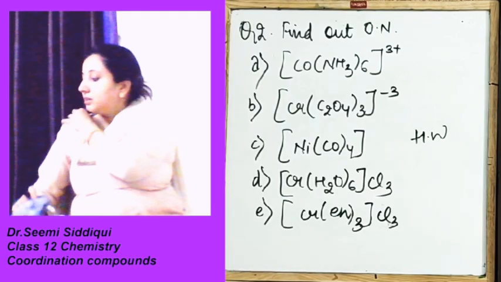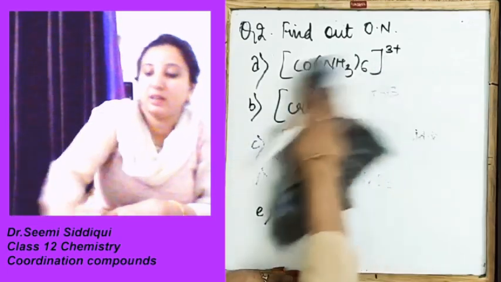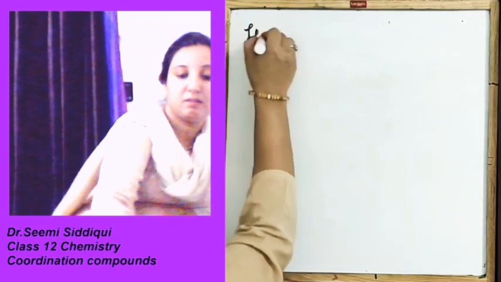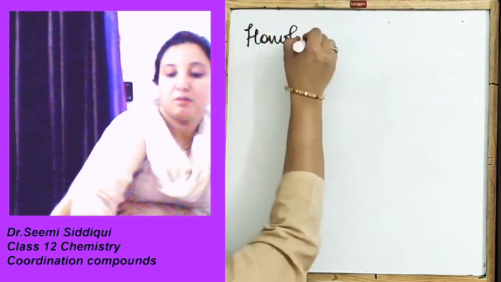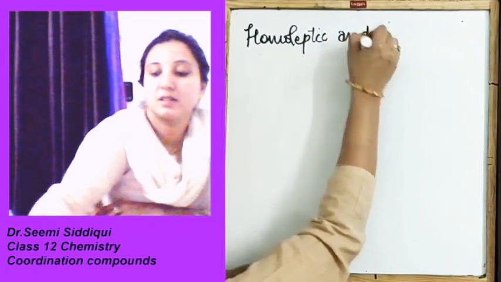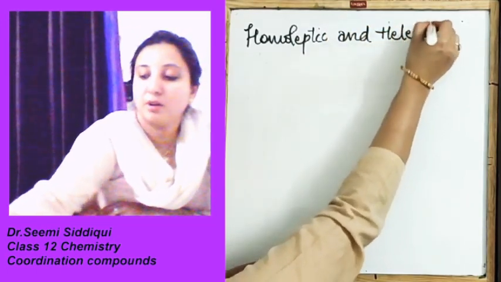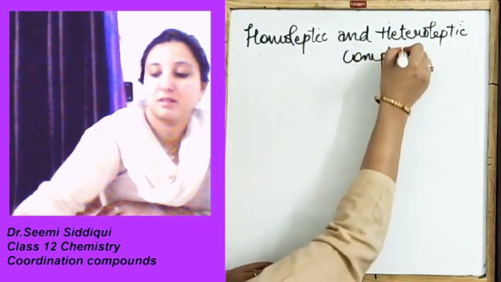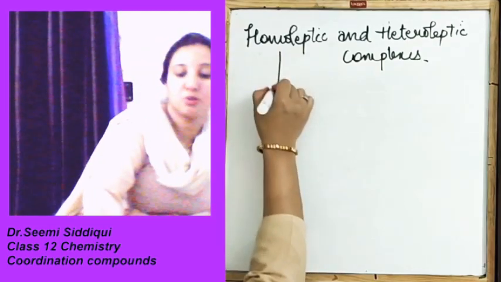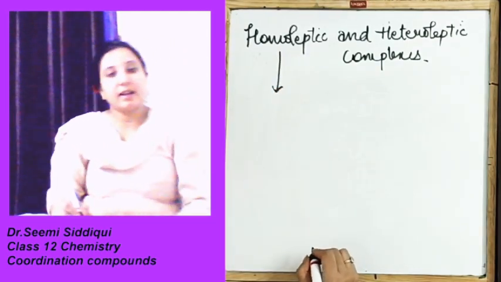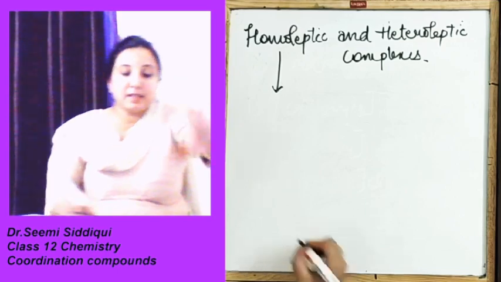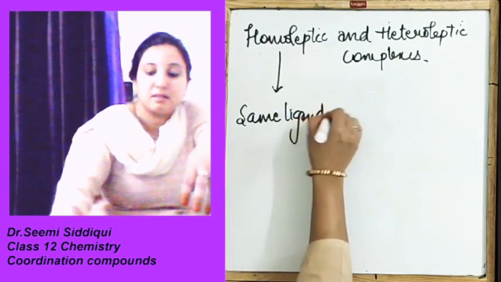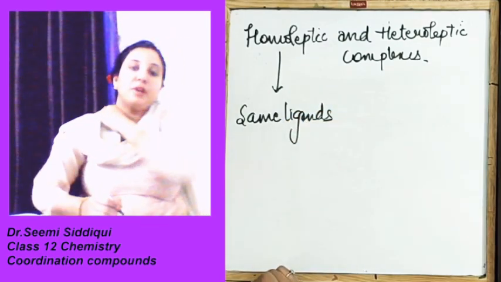Now the very last topic is your homoleptic and heteroleptic complexes. Okay. Now, what are these homoleptic complexes? We say if your complex is having the same ligands, then it is going to be the homoleptic complex.